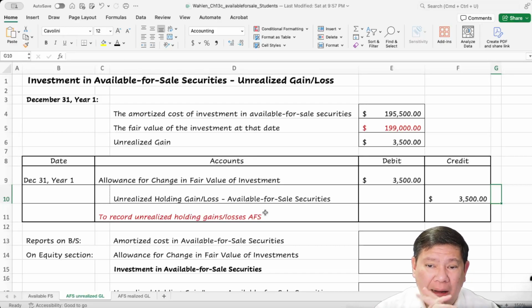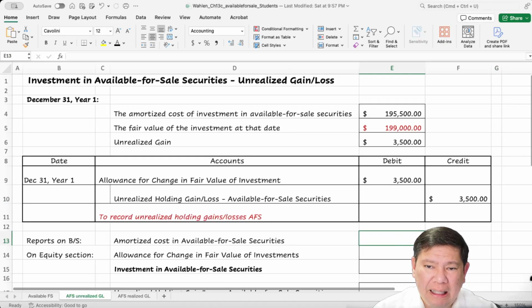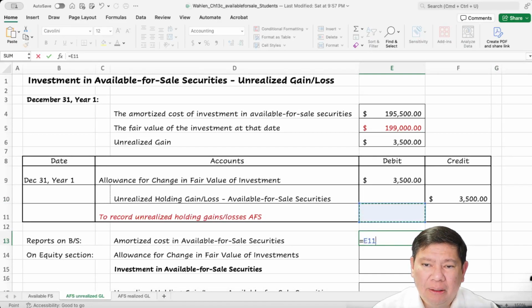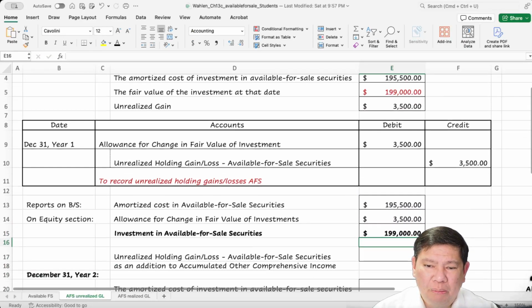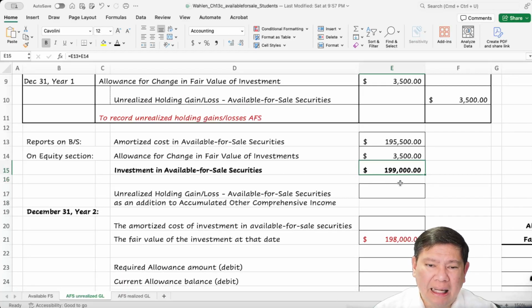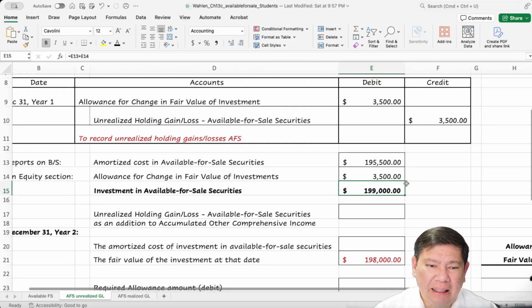Okay, now after this adjustment, how are we going to report it on the balance sheet? The first one, we have to put the amortized amount, 195,500, and then the allowance is 3,500, and therefore the investment in available for sale securities will be reported at $199,000.